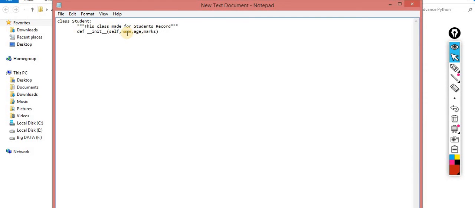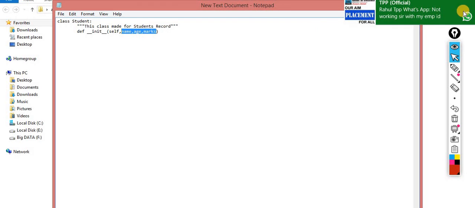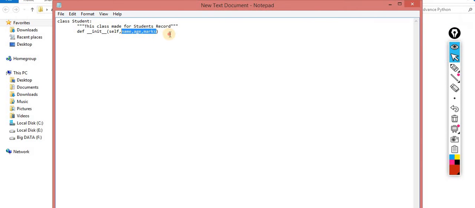So I am taking a constructor with parameters. I am passing these parameters, so these variables will come from outside the class. I'll show you practically, then the picture will be more clear to you.